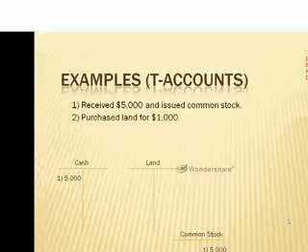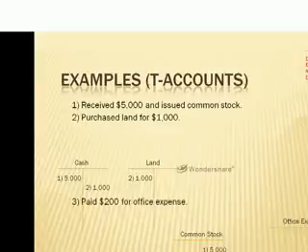The second one is land. This time we are purchasing land for $1,000. Land is an asset. To purchase land, we are going to increase our asset, so we will debit it. But this time we have spent money. We have spent cash to receive our asset. So on the opposite side, if we want to decrease an asset, we know that we have to credit it, because assets have a normal debit balance. So we bring that in as a credit. Once again we have our debit and credit and everything is in balance.